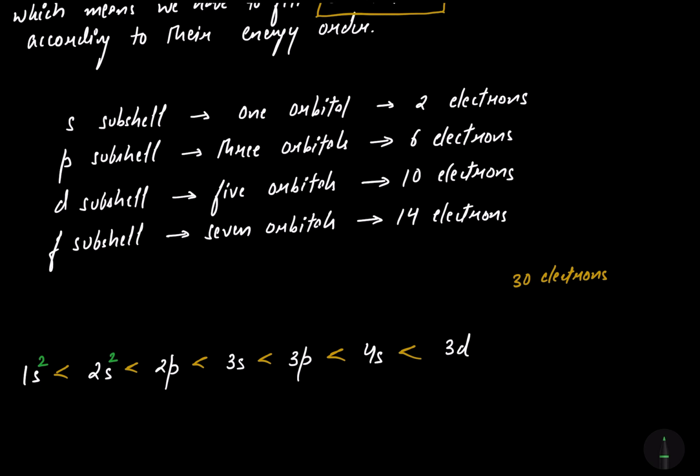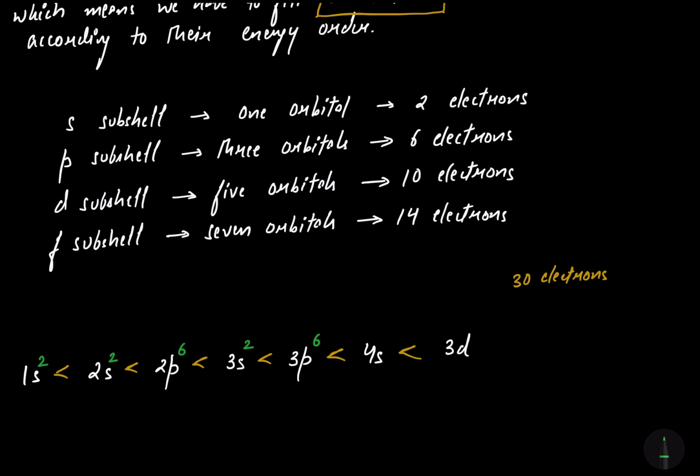The p subshell has maximum of 6 electrons. The next subshell of higher energy is 3s. Now s subshell again will have 2 electrons. Then the higher energy subshell is 3p. The p subshell will have maximum of again 6 electrons.